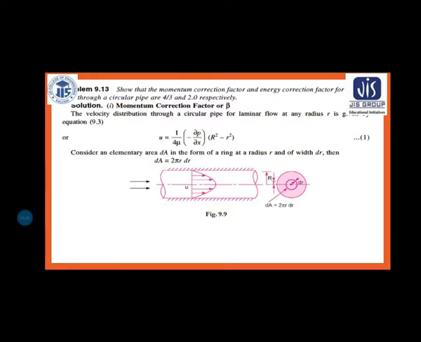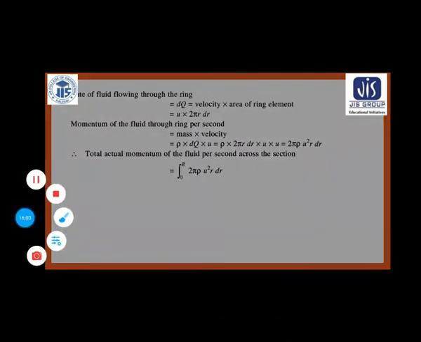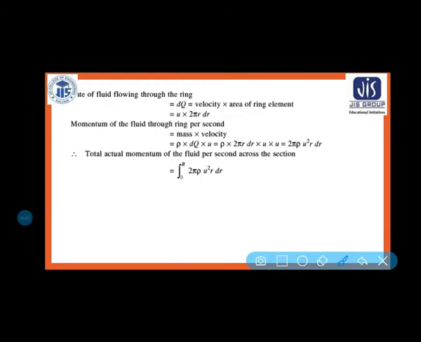So that is why it is written 2 pi r dr. That means if I am cutting this strip, then we will see it is like a rectangle. Okay, now what is the rate of flow through the ring, discharge dq is equal to velocity into area. So velocity is u and area is 2 pi r dr.